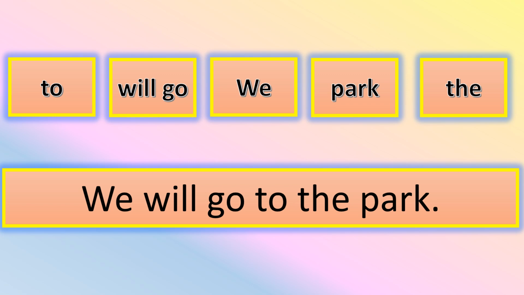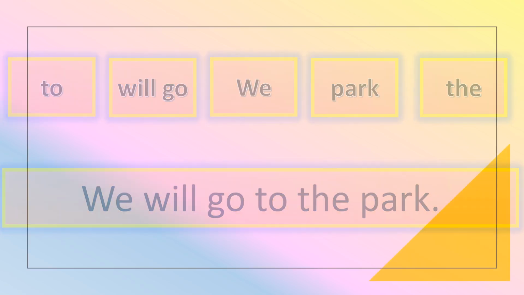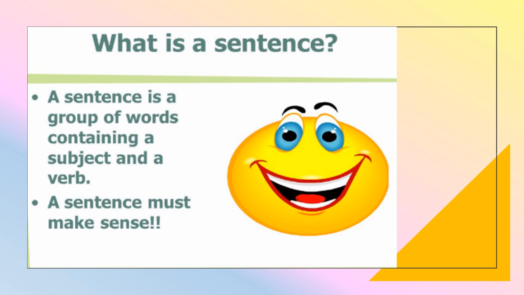Let me show you what a sentence is. A sentence is a group of words containing a subject and a verb. A sentence must make sense. Understood? Yes, ma'am.